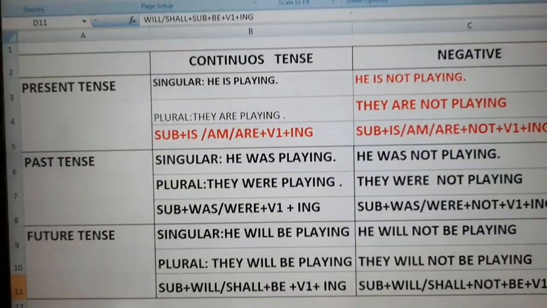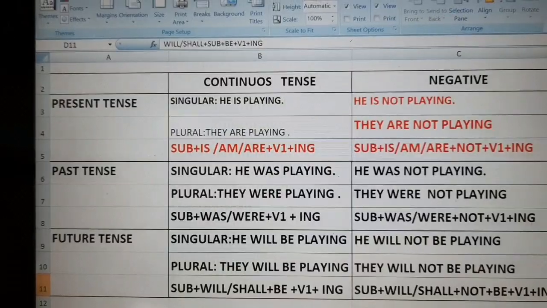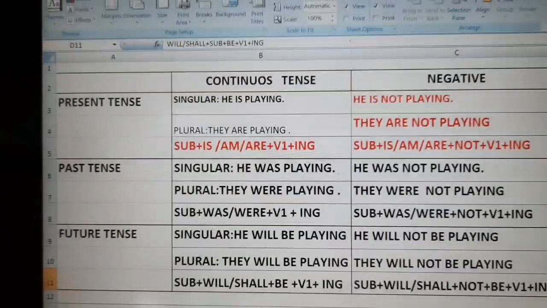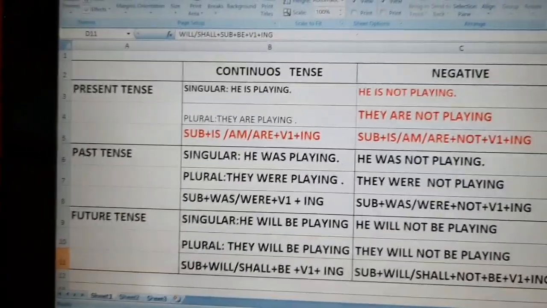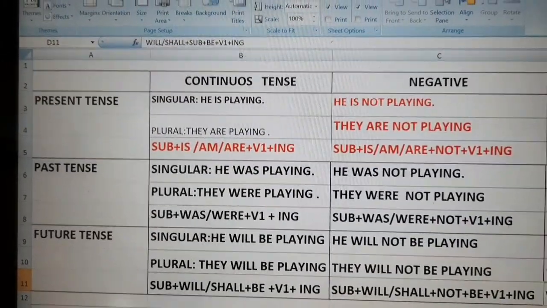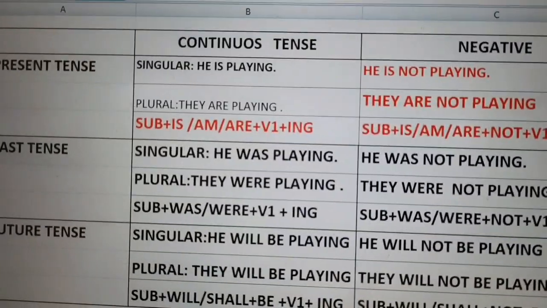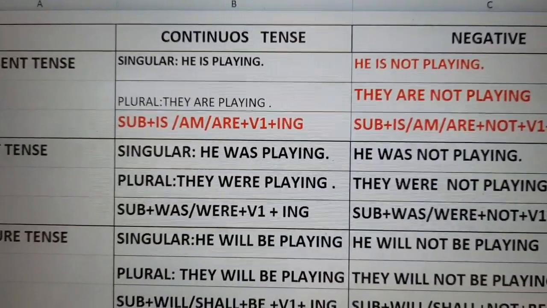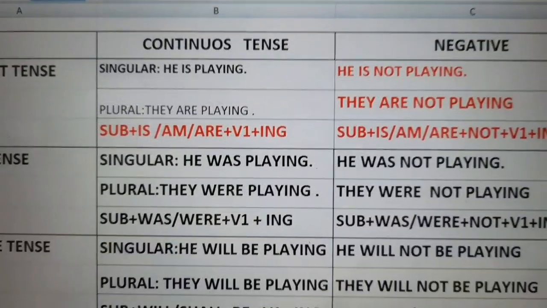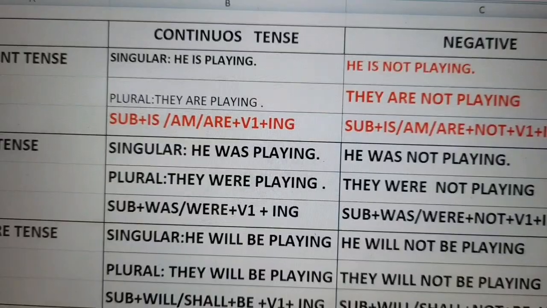Let us do the second tense form, that is continuous tense. Here also there are three basic forms: present, past and future tense. Continuous tense in singular, again the same sentence. "He plays" we made in indefinite tense. Now in continuous tense, as we have to use ing, is, am, are, the same sentence is turned into "he is playing".